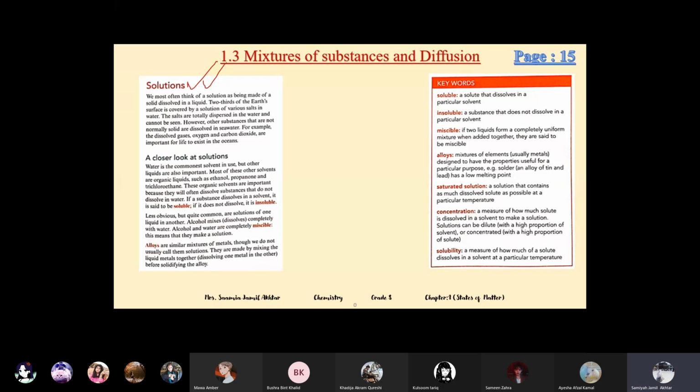Solutions form when two things are chemically mixed in each other, completely miscible, soluble. A solute that dissolves in a particular solvent is known as soluble. So we will say that a salt is soluble in water because it completely dissolves in it. Next word is insoluble, a substance which does not dissolve in a solvent. Two things are opposite to each other, soluble and insoluble.